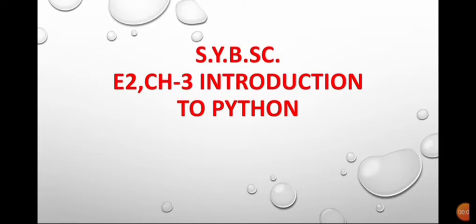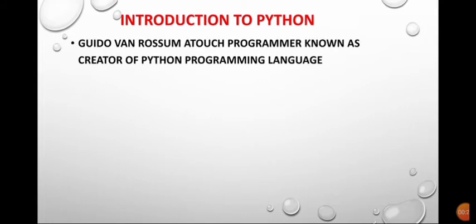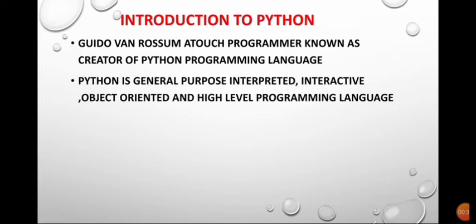Let us move towards the third unit of electronics paper 2, that is chapter 3, introduction to Python. So let us start with the first point, that is basics of Python, also known as introduction to Python. Guido van Rossum, a Dutch programmer, is known as the creator of the Python programming language.